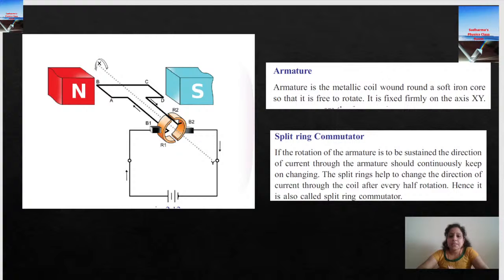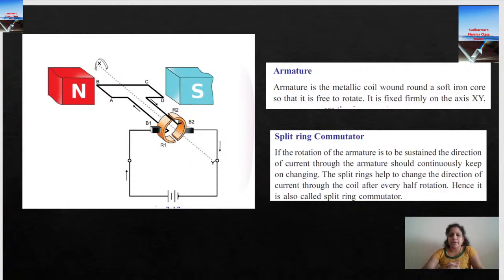we have the split ring, very important thing, split ring commutator. Split ring commutator, what do you mean by split ring? I have a ring, I cut it into two semicircular pieces. Okay, they are called split rings. So we name it a split ring commutator. What do you mean by commutator? Commutator is a device which reverses the direction of current in a circuit, which changes the direction of current in a circuit. Okay, so split ring, armature, magnet, the most important